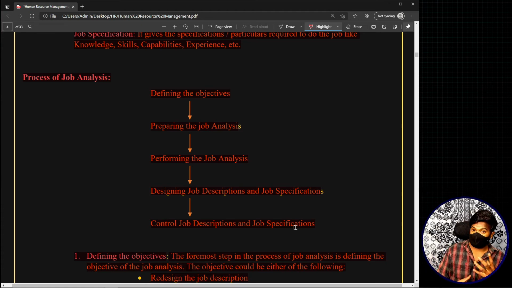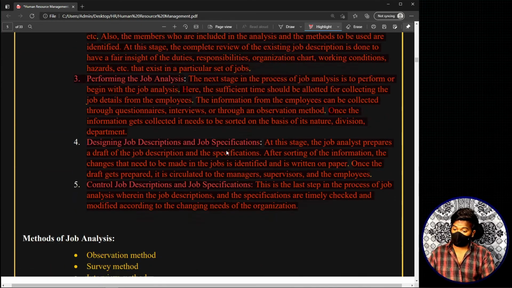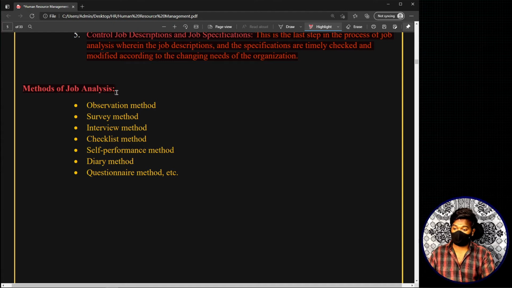What are the different methods that you can use in organizations? Now let's move to that particular topic. So moving to the last topic of today's class, which is different methods of job analysis.